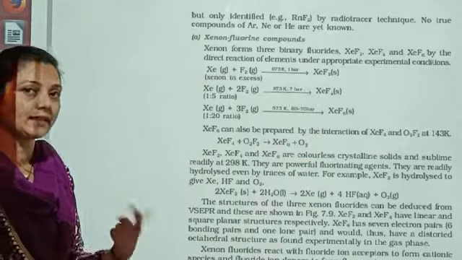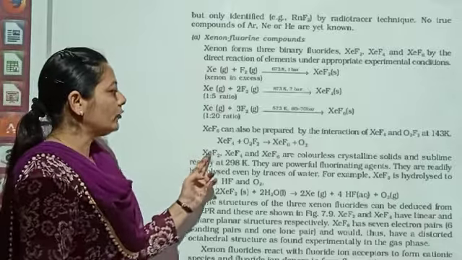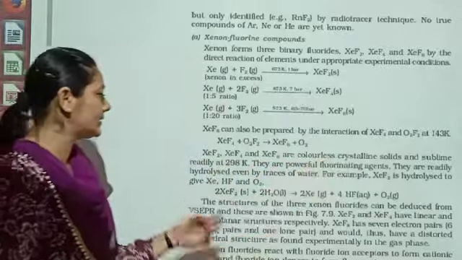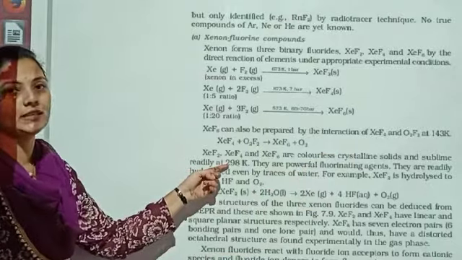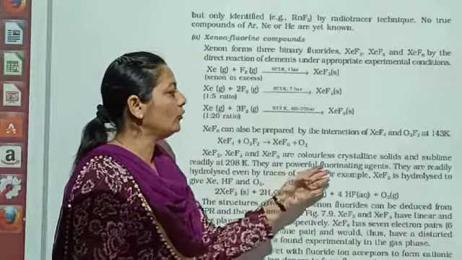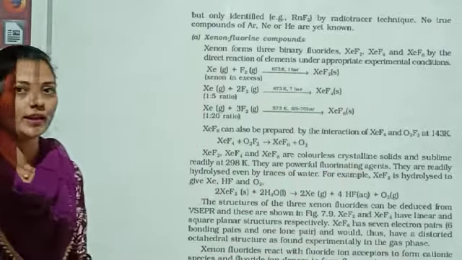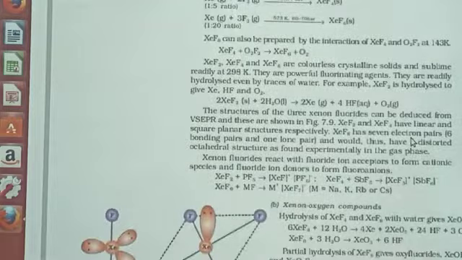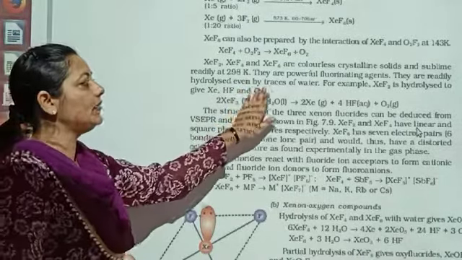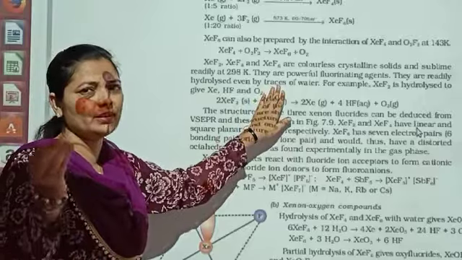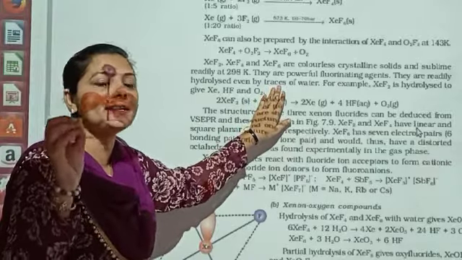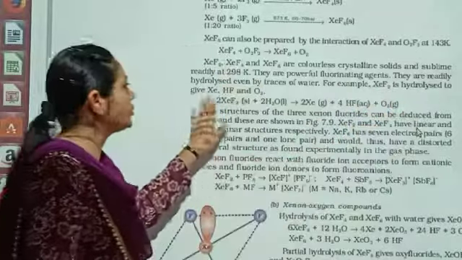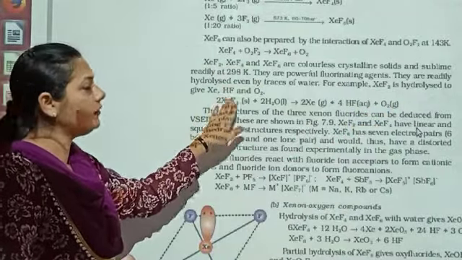Hexa क्यों? क्योंकि 6 है, right? Xenon difluoride, tetrafluoride and hexafluorides are colorless crystalline solids and sublime readily at 298 Kelvin. They are powerful fluorinating agents. क्योंकि उनके पास फ्लोरीन है तो वो easily क्या कर सकते हैं? फ्लोरीन दे सकते हैं, right? They are readily hydrolyzed even in the presence of water. Even a small quantity of water is able to hydrolyze them. For example, xenon difluoride is hydrolyzed to xenon, HF and O2.